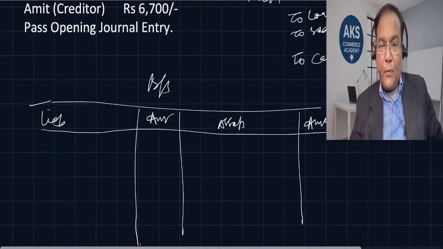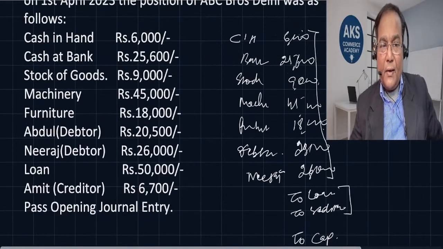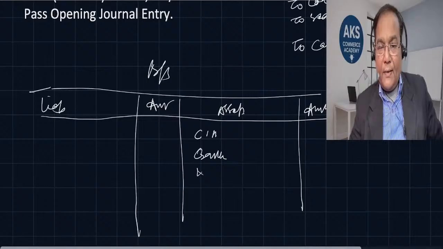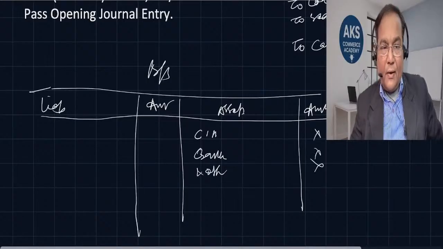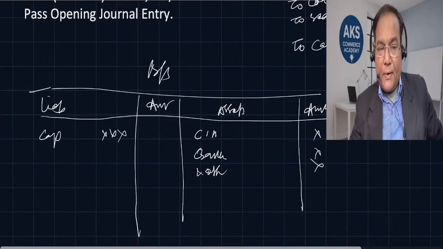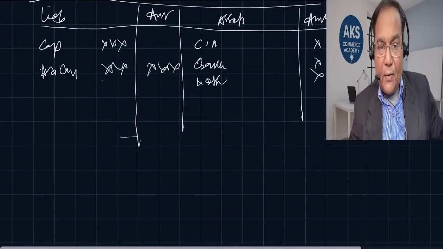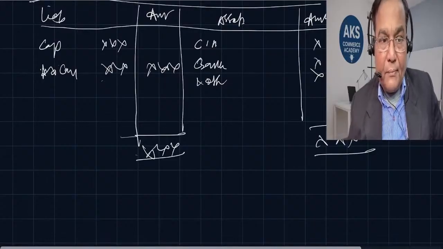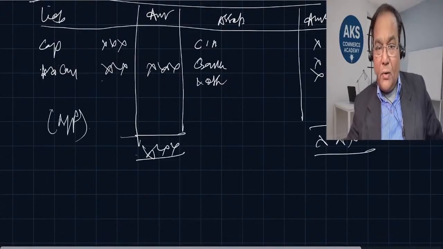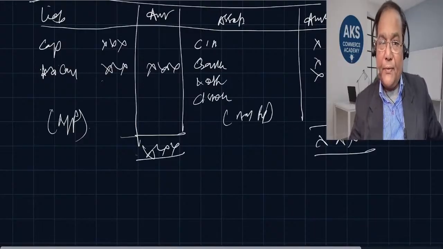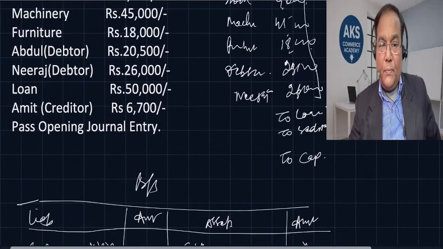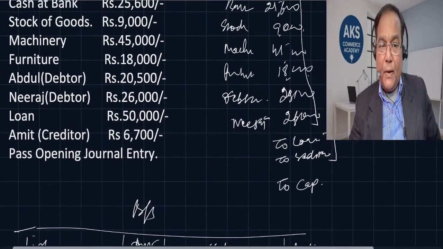So here we put up all the assets like cash in hand, cash at bank, and others. All here we are entering it, and here capital. We'll write capital first, and then if there is additional capital during the current year, additional capital is also entered here. Finally, our balance sheet should tally. This may sometimes be a balancing figure, or here also closing stock may be the balancing figure. This is how it appears. So assets and liabilities are in the balance. I hope this is understood by all of you.